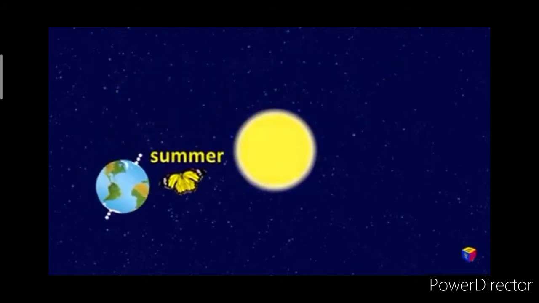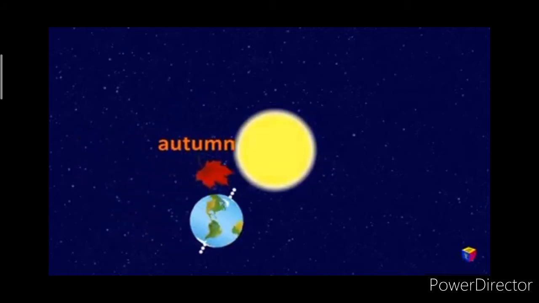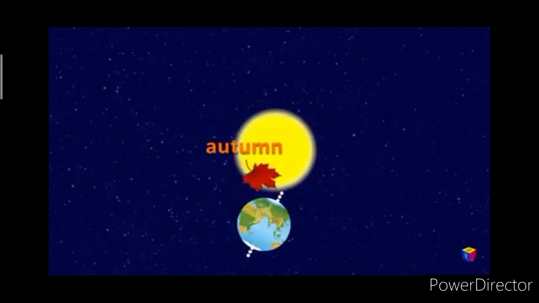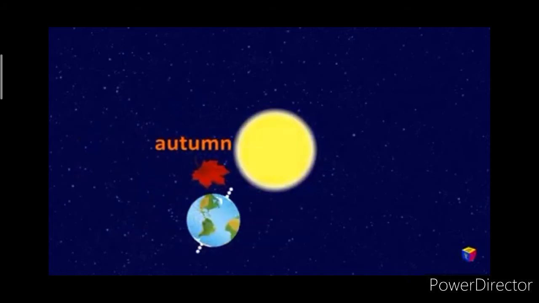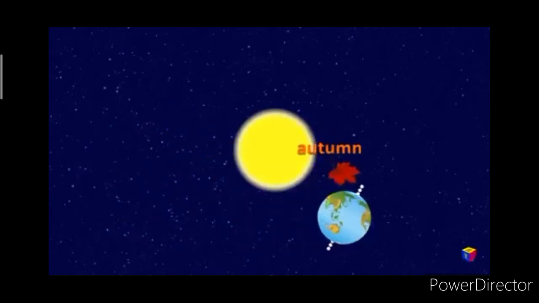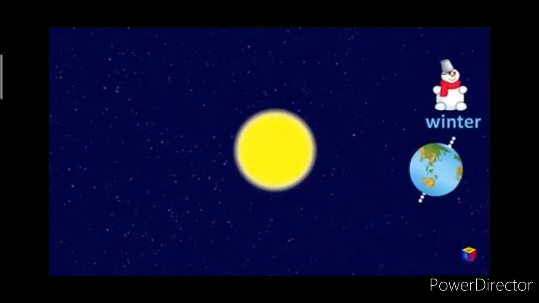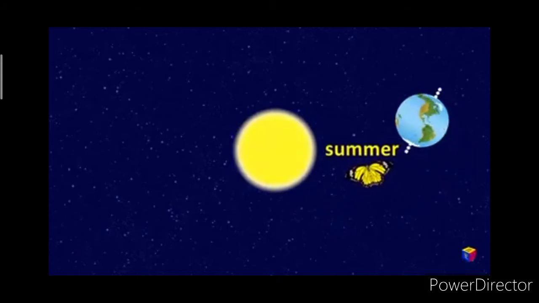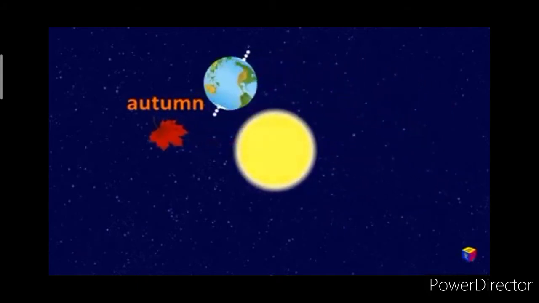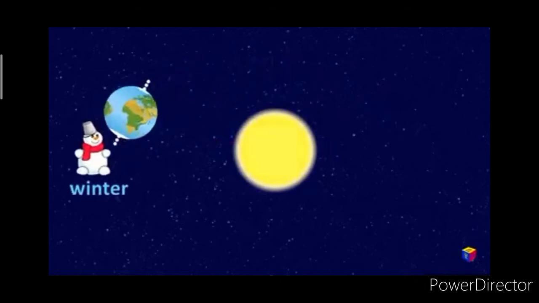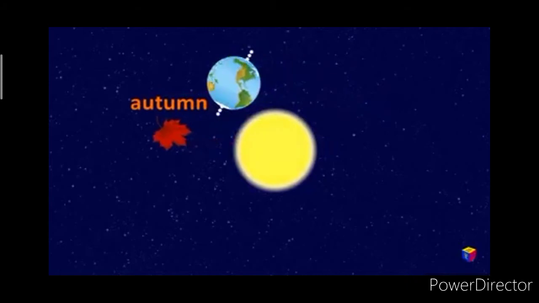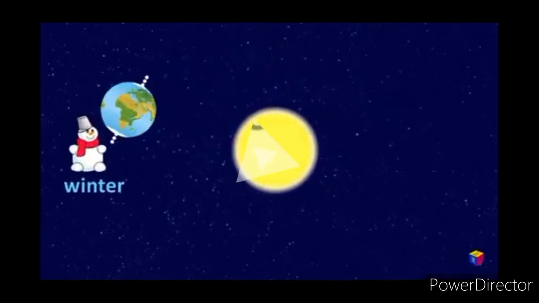Summer is followed by autumn, and in India it is also called the rainy season, as summer brings monsoon with it. And again after autumn, winter comes, and this phenomenon of seasons continues again and again, year after year. So I hope, children, you all have understood now how seasons occur.